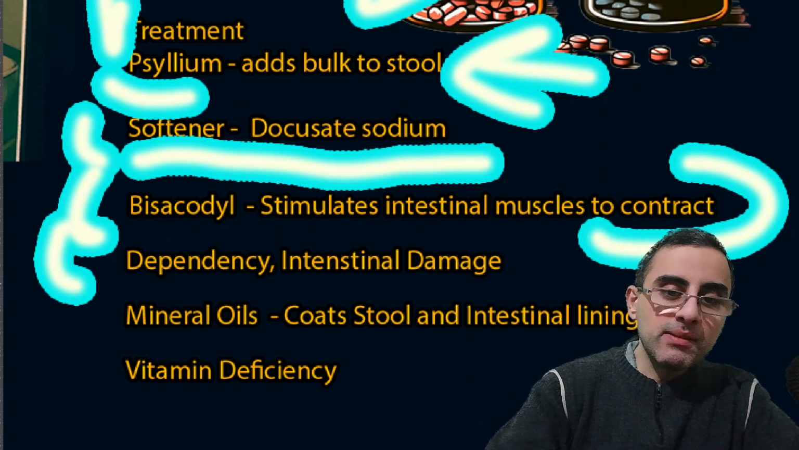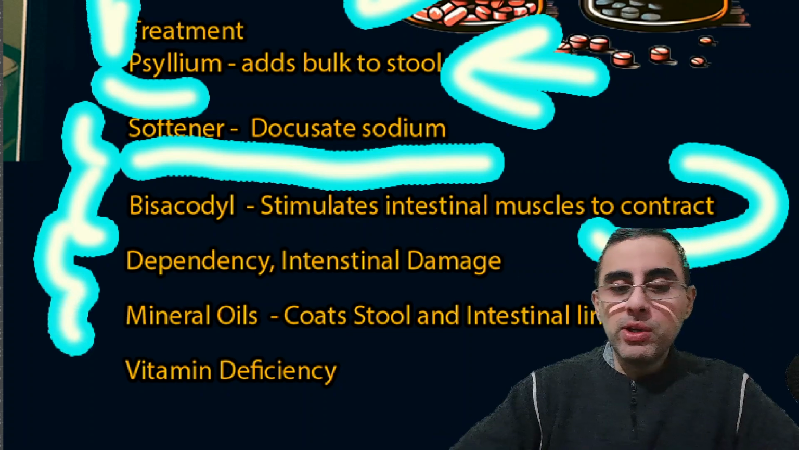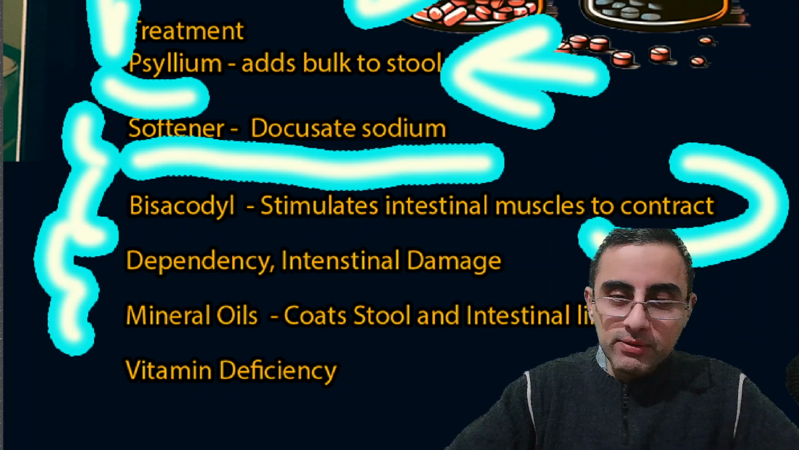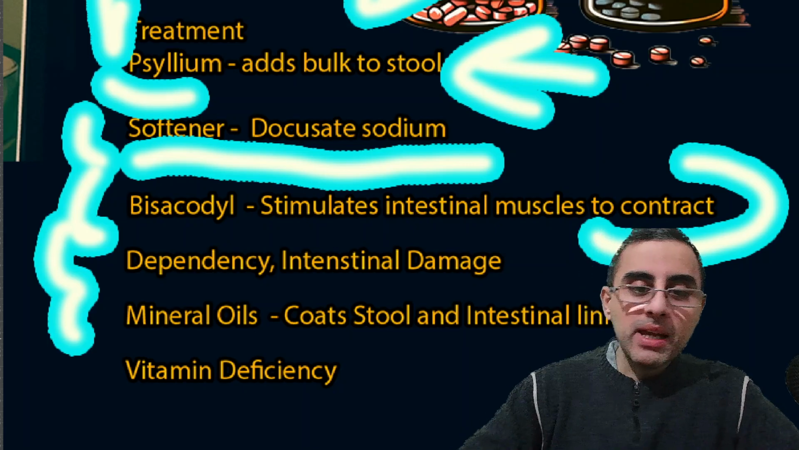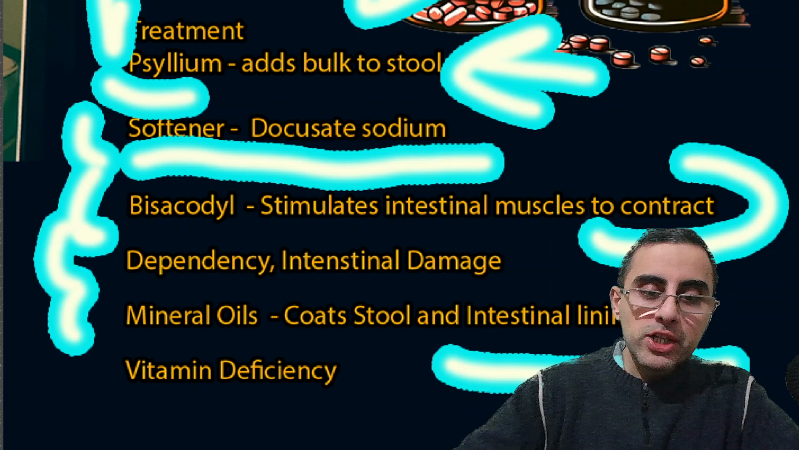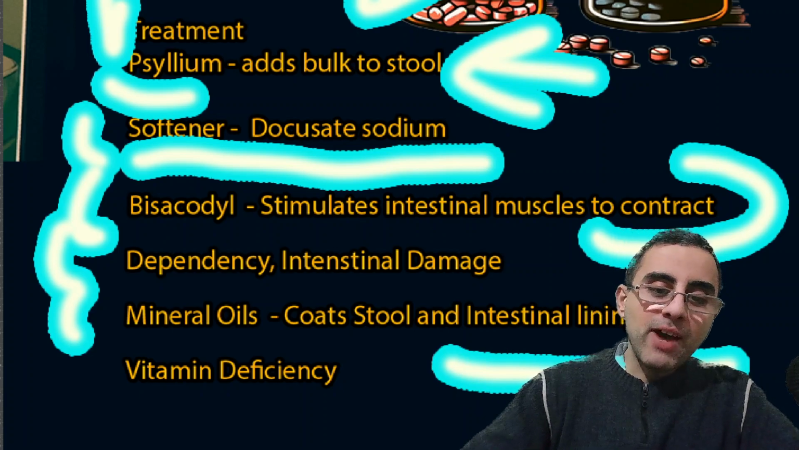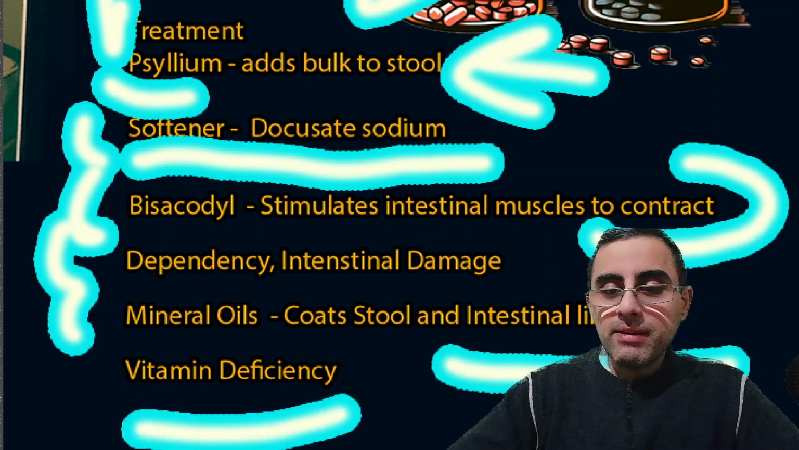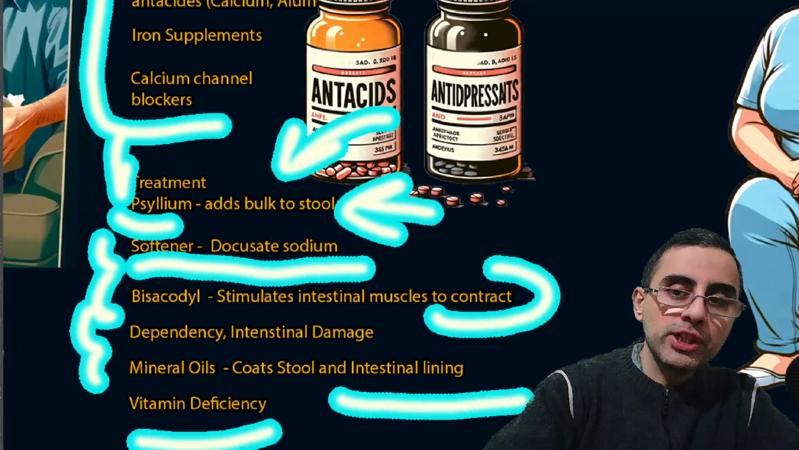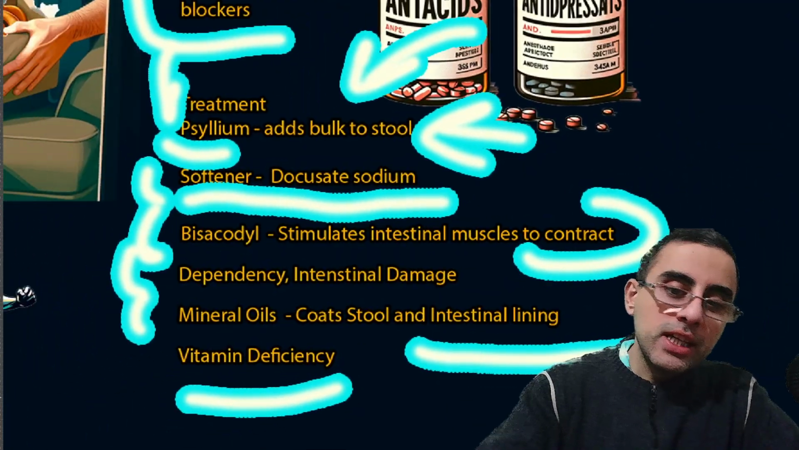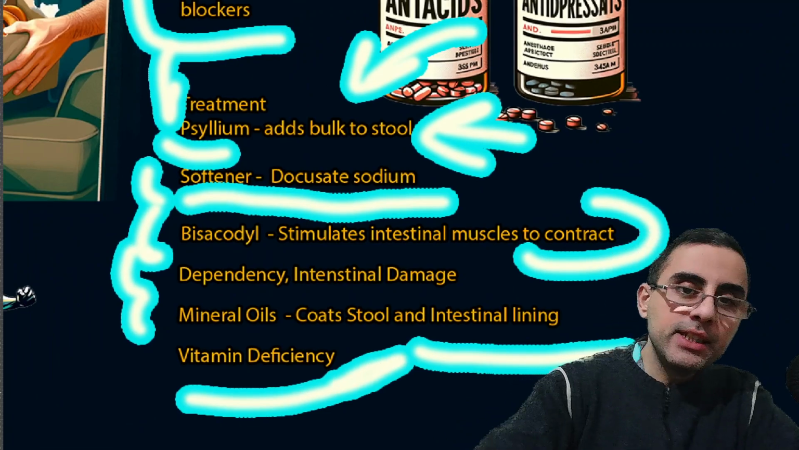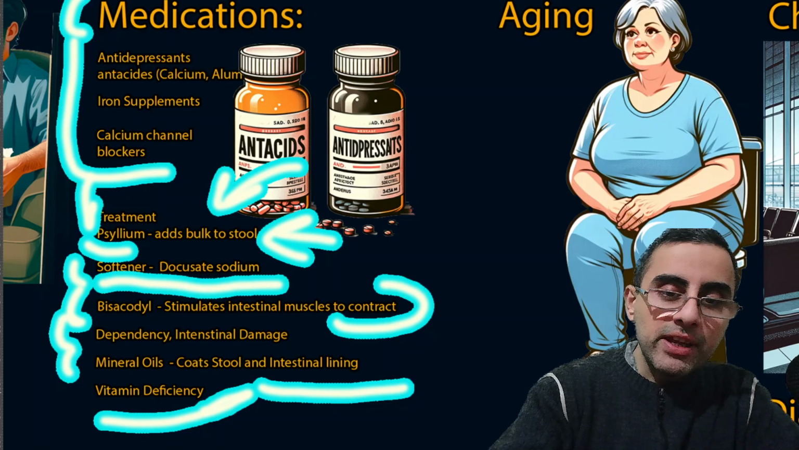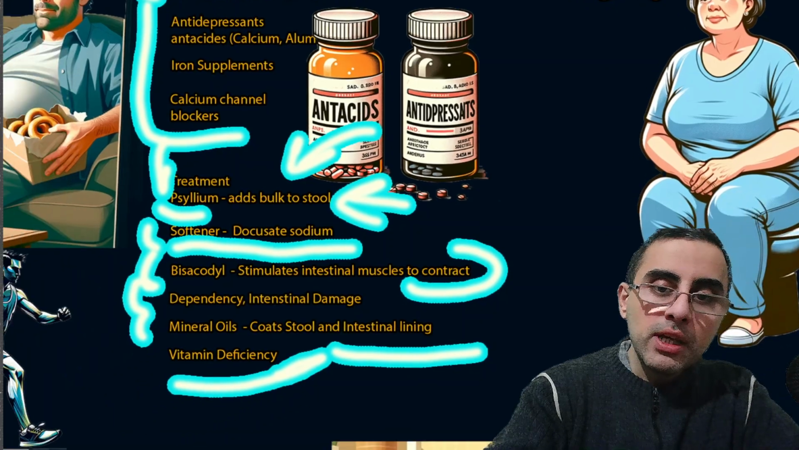Another option is mineral oil. Mineral oils are derived from petroleum, and they coat stool and the intestinal lining and improve bowel movement. But it's also used for the short term because it can cause vitamin deficiency. It can interfere with vitamin absorption, especially vitamin A, vitamin E, vitamin D, and vitamin K. They are oil-soluble vitamins.